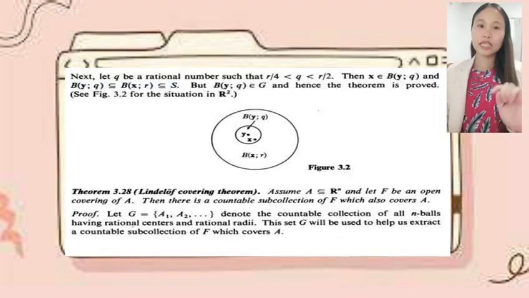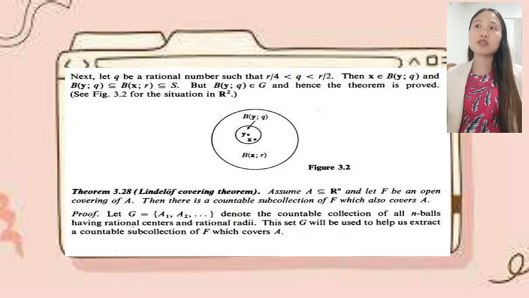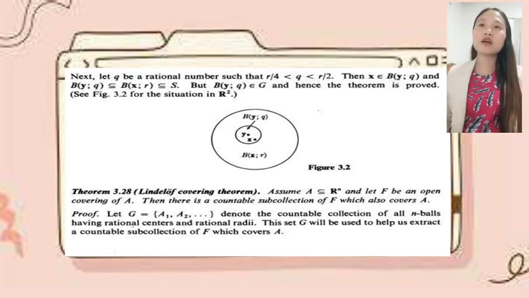Next, let q be a rational number such that r/4 is less than q and q is less than r/2. Then x is in B(y; q) and B(y; q) is a subset of B(x; r) and also a subset of S, but B(y; q) is in G, and hence the theorem is proved. So see figure 3.2 for the situation in R^2. Can you look at the figure 3.2?